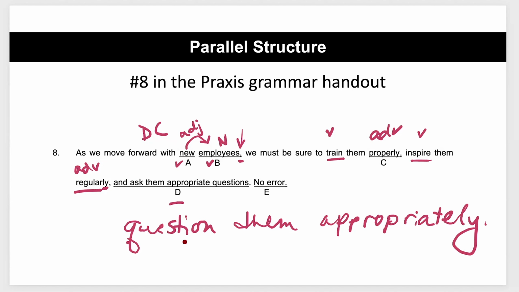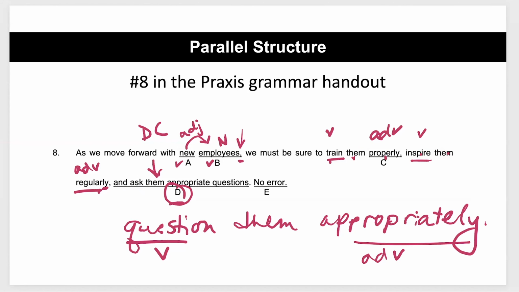Because then we would have the verb, question. I know question can also be a noun, like the question was hard on the exam, but here I'm saying I'm questioning you. So we would question them, the pronoun, them, appropriately, adverb. So in this revision, we have verb, them, adverb, verb, them, adverb, and then verb, them, adverb. That is appropriate parallel structure. In this case, we would choose D as the issue because this right here is not parallel.